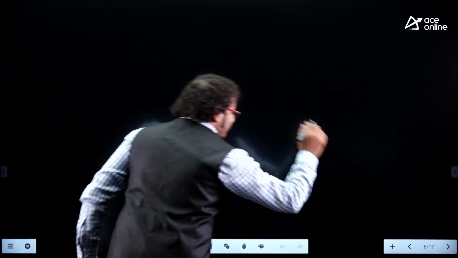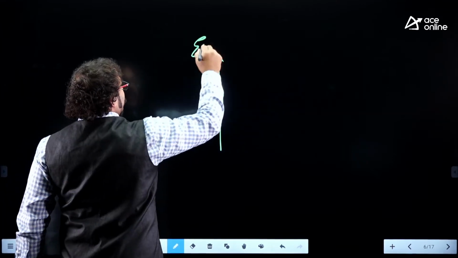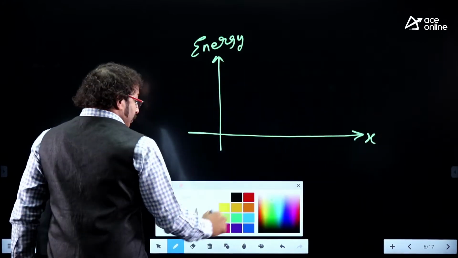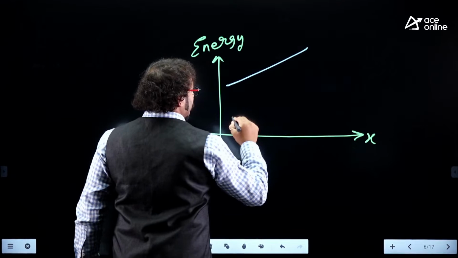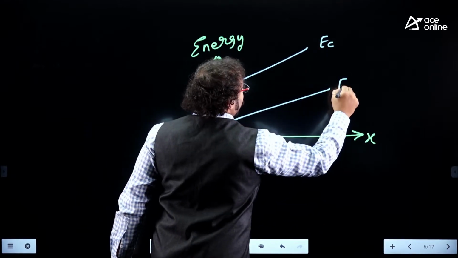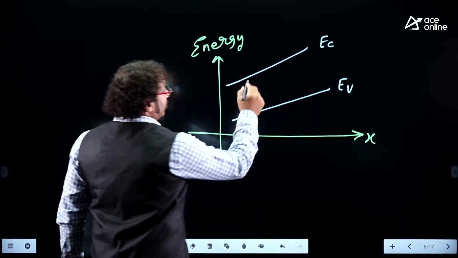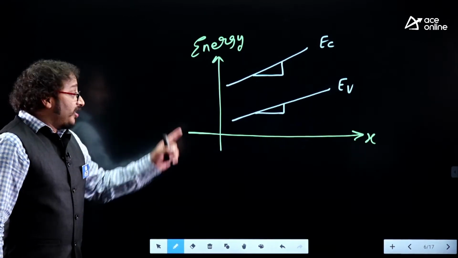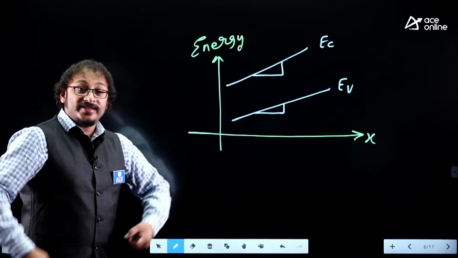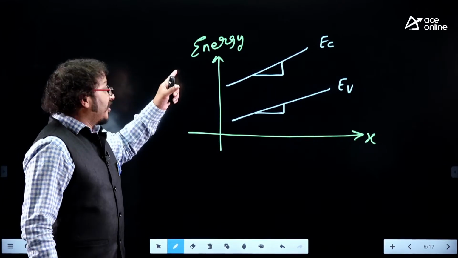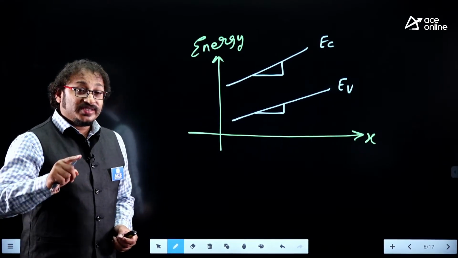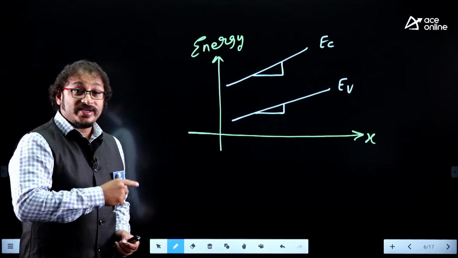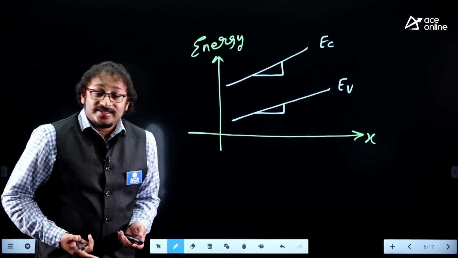Whereas, for example, if I plot the graph in this way, the y-axis is energy and the x-axis is distance. Now let me assume that the graph has a slope in this way. This is EC and this is EV. Yes, you have the slope here, dy by dx, am I right? That means there exists a slope in the energy. Whenever there exists a slope in the energy, that is a device which has an electric field. So that device is supporting an electric field. This is amazing. Excuse me, correct or not, dear students, right?